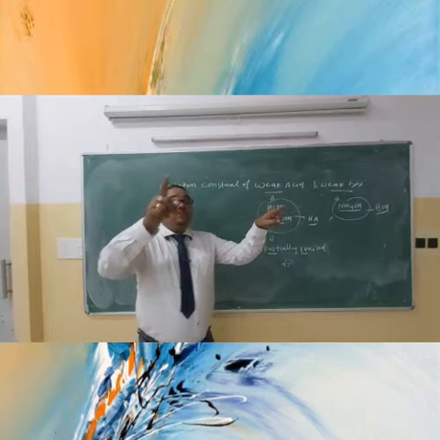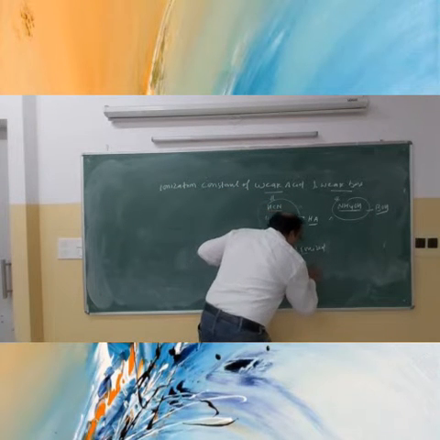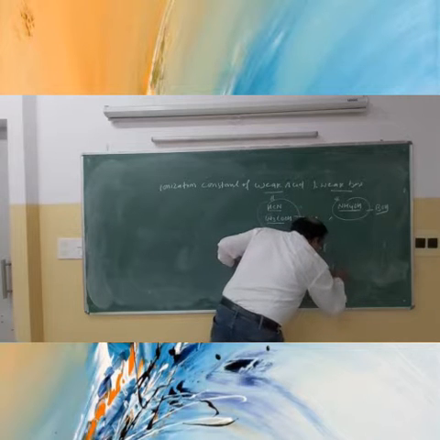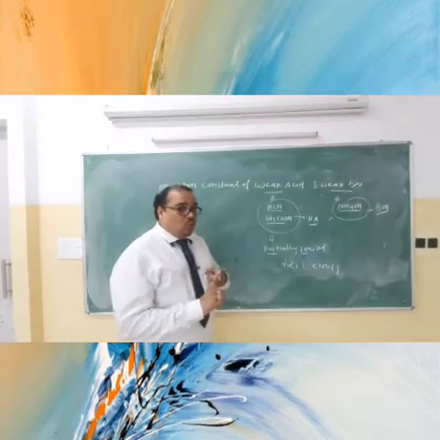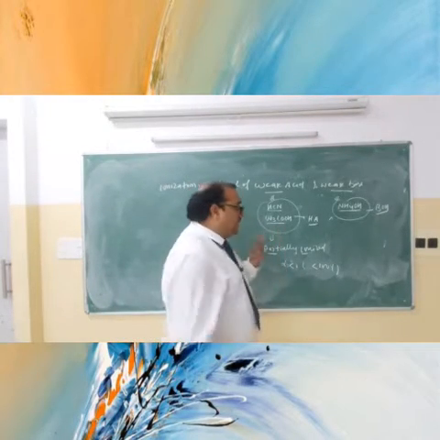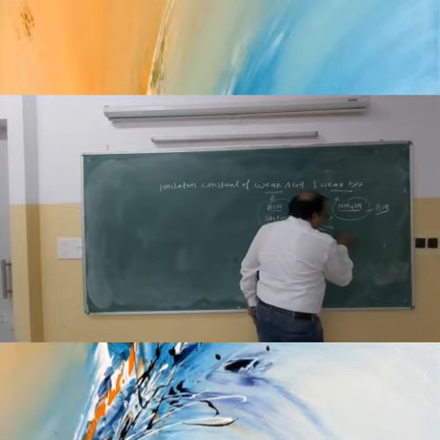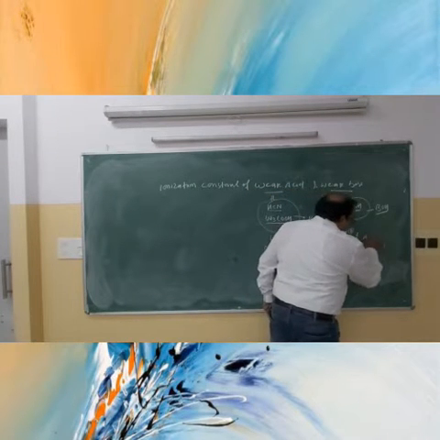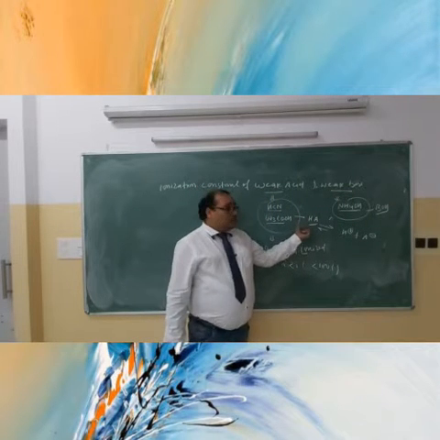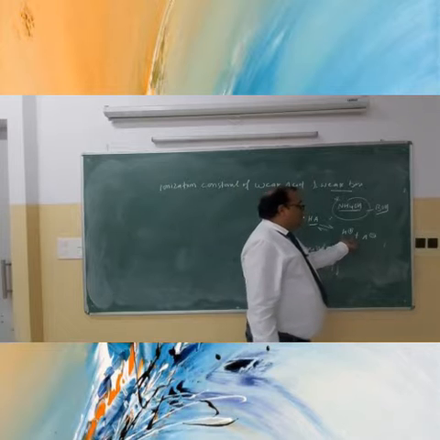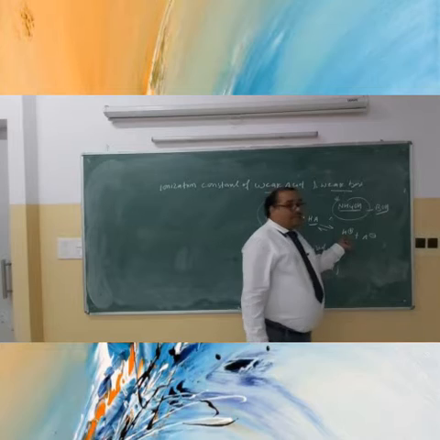Alpha will be less than 1, which means it will not dissociate 100%. So there is an equilibrium set up between the unionized molecule and the ionized ions. If you take HA, the weak acid, it is dissociated as H plus ion and an anion.